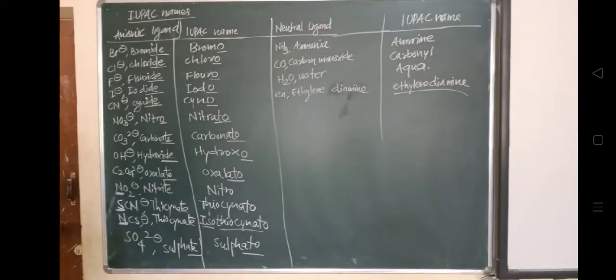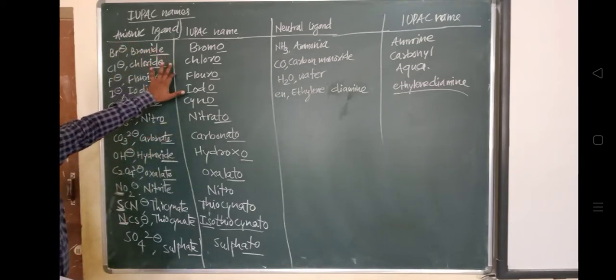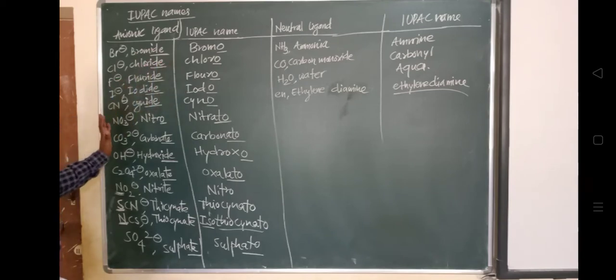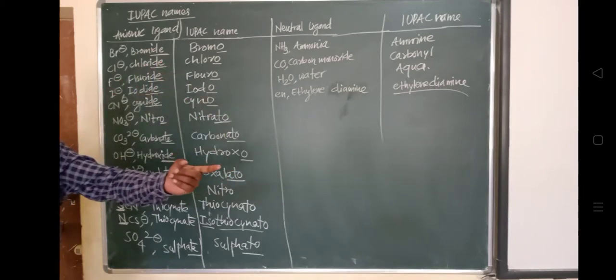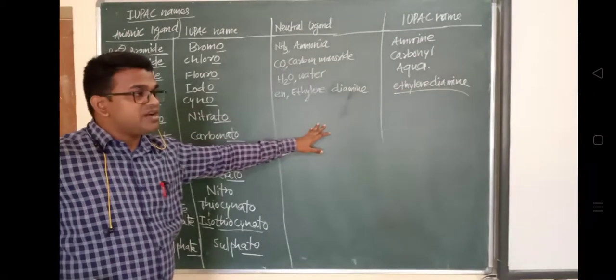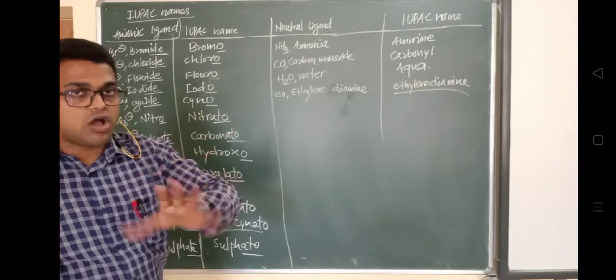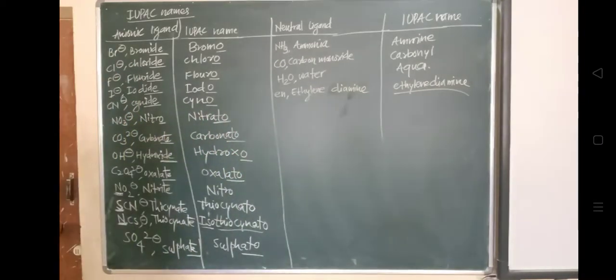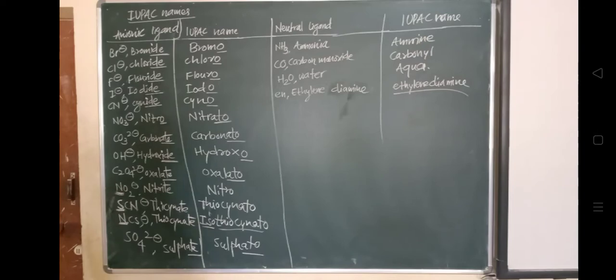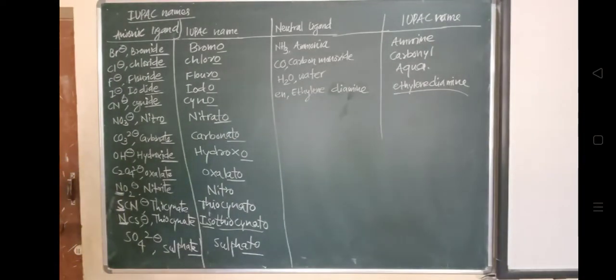Okay, in anionic complexes, have a look at this right now. IUPAC names of metal. These are the different metals in anionic complexes, because a complex may be anionic, cationic or neutral. What is the meaning of complex?